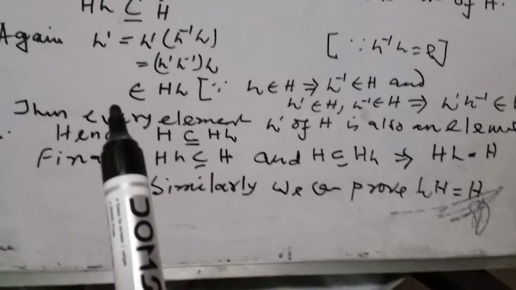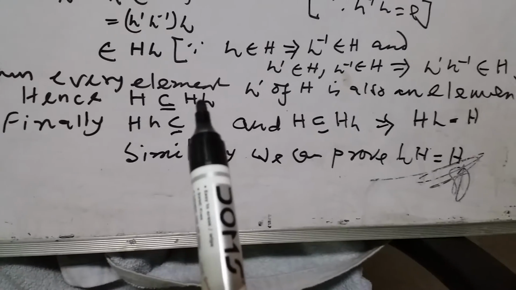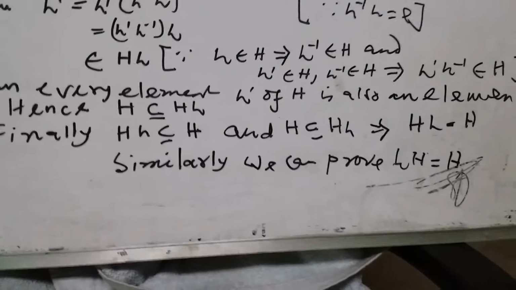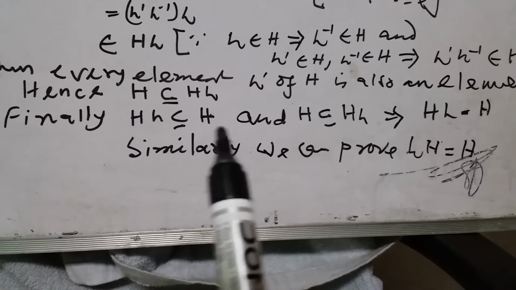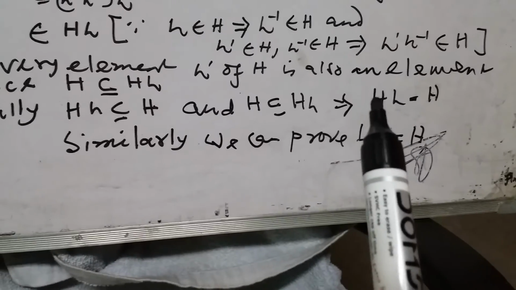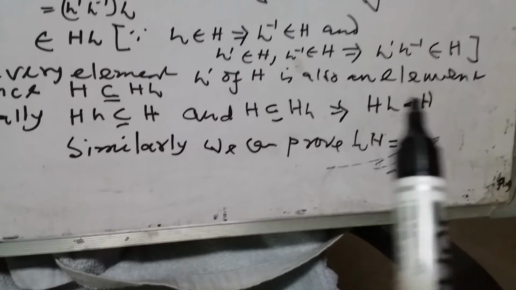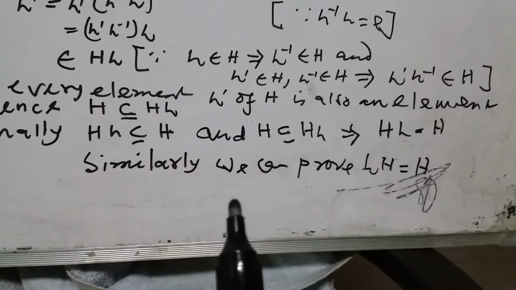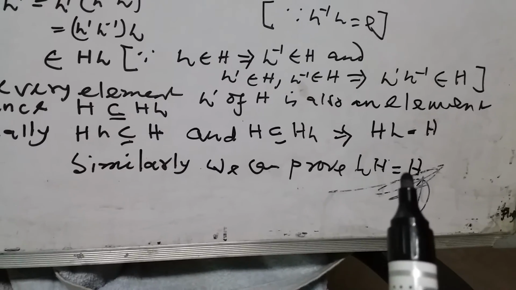So here we find H is a subset of hH, and previously we found hH is a subset of H. So from this condition of subset we can write that hH is equal to capital H. Similarly, we can prove Hh is equal to H.